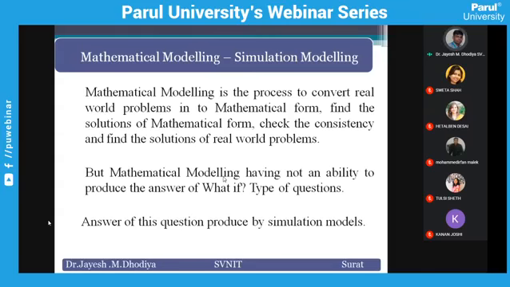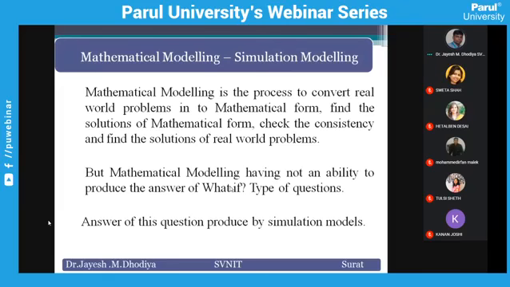To remove this limitation, we utilize simulation. So this is one of the limitations: a mathematical model will not provide you a solution when what-if type questions are there. When the situation changes, again you have to construct a new model and find its solution.